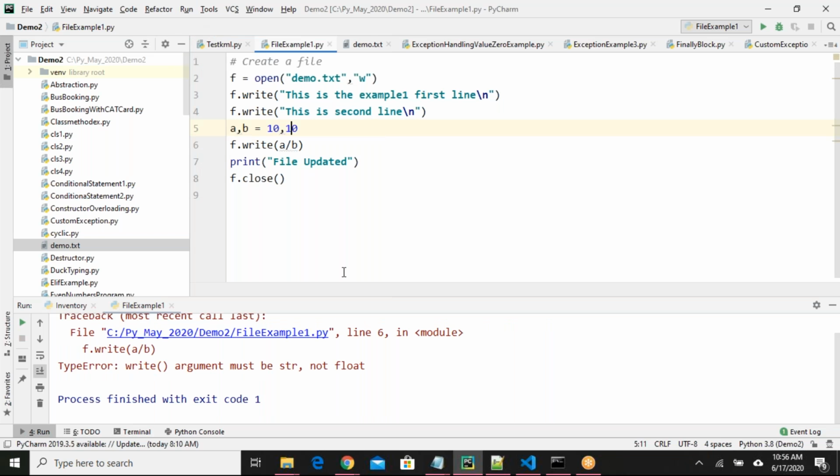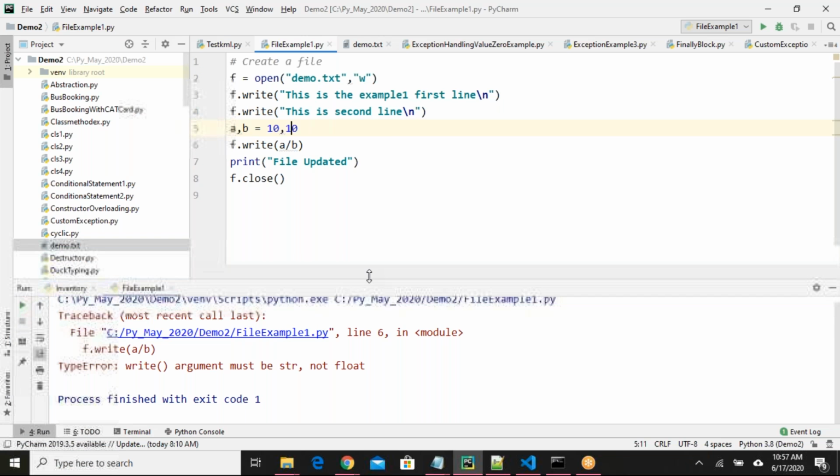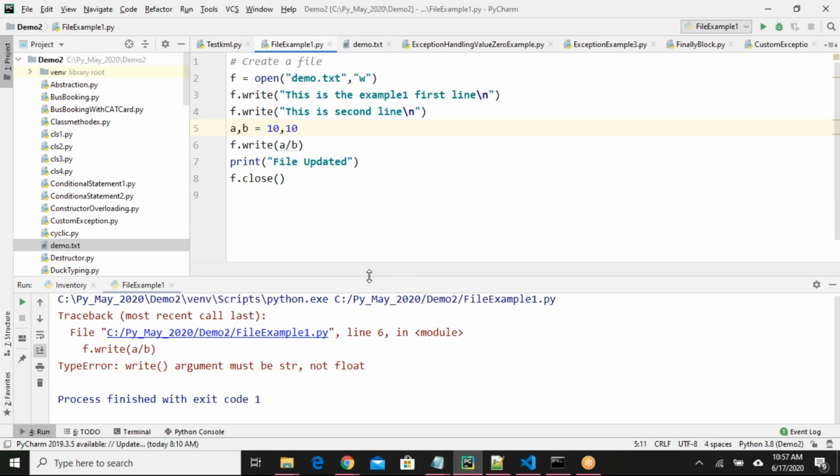Let us see. I got an error here. Why did I get an error here? By seeing that error message, can you tell me what the issue is? Why am I unable to write a divided by b to f?